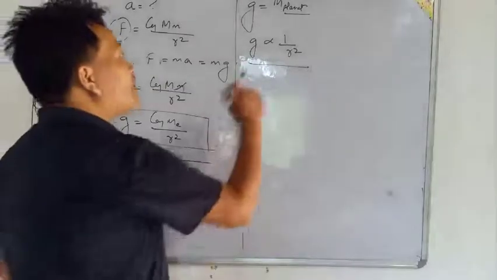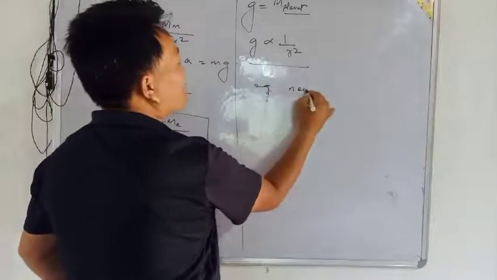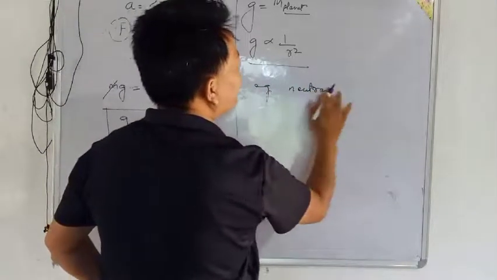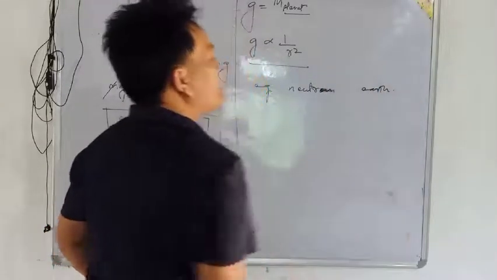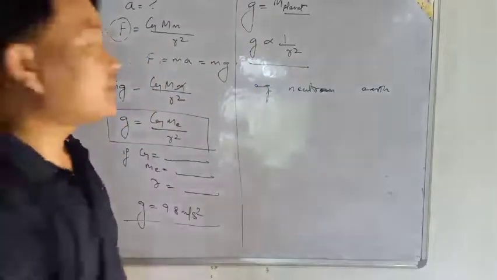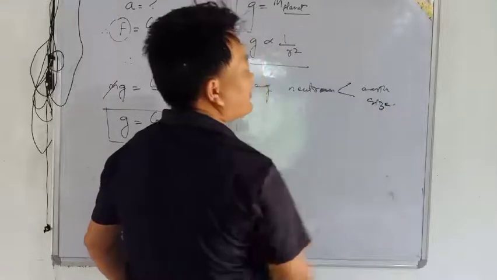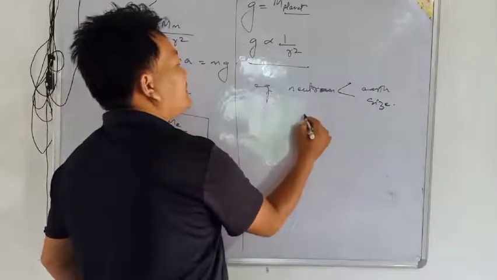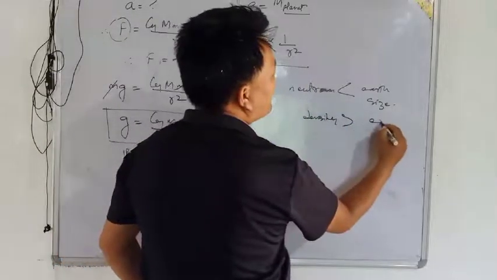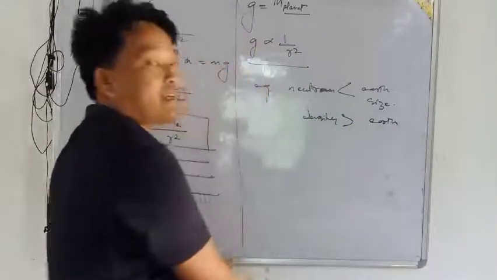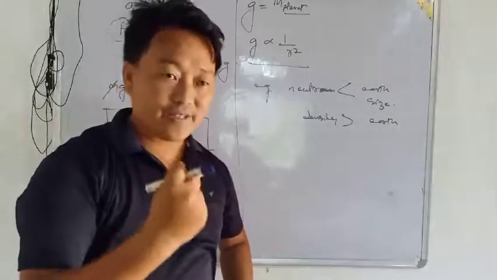For example, a neutron star and the earth: the size of the earth is large, but the density of the neutron star is more than the earth, means they are densely compact, very small.